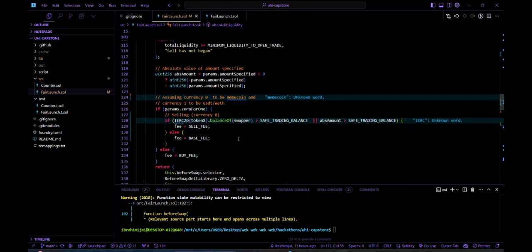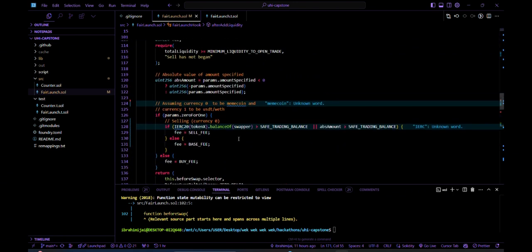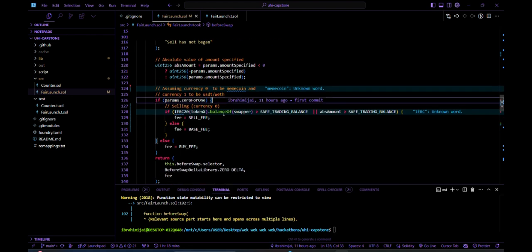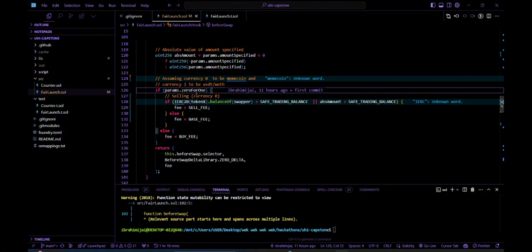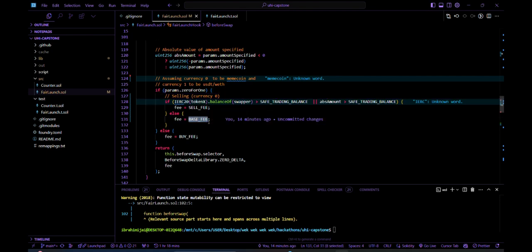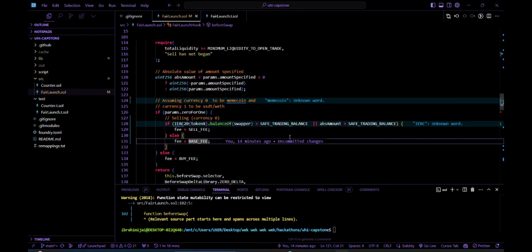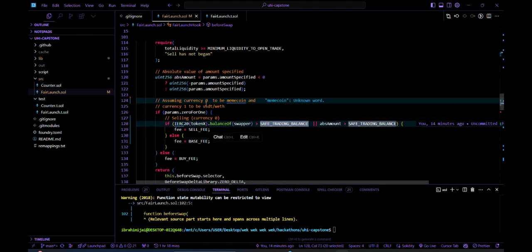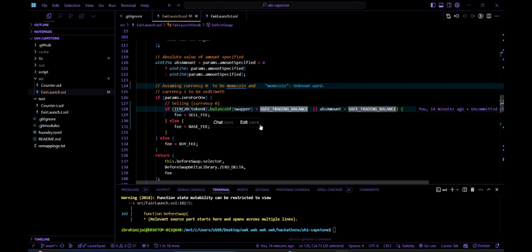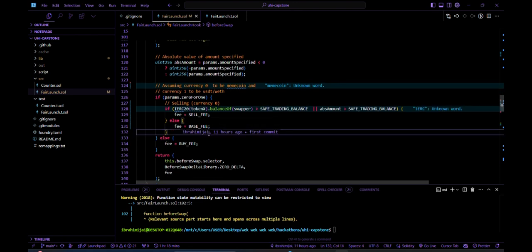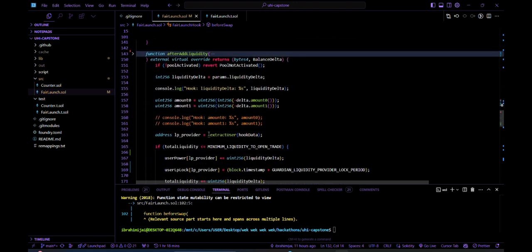So the before swap hook is needed to assign fees appropriately during swaps. First of all, we check the direction of the swap. If it is a sell order, that's from 0 to 1, we basically charge the base fee, which is about 0.5%. And if the user is selling an amount above the safe trading balance, we charge them the sell fee, which is very aggressive at about 2%.